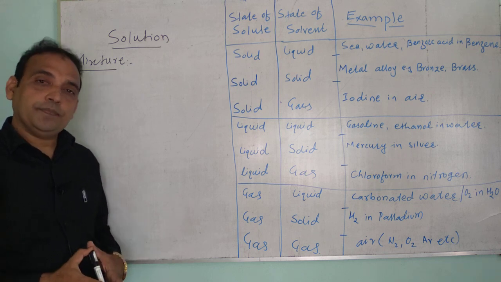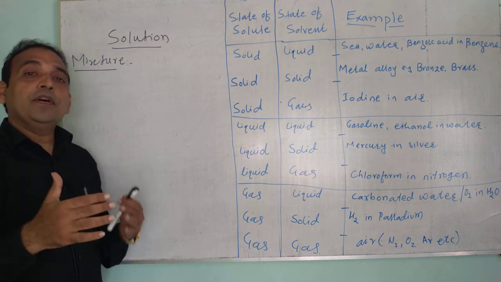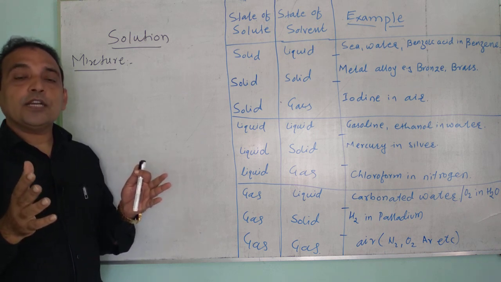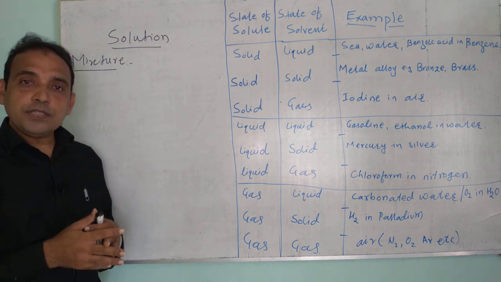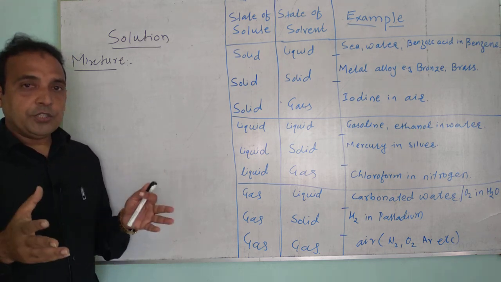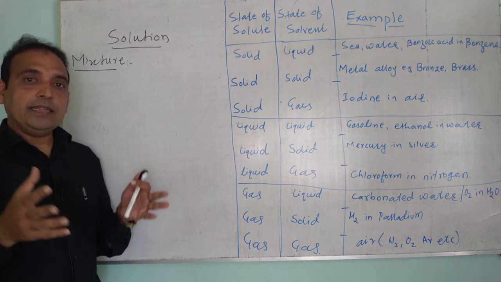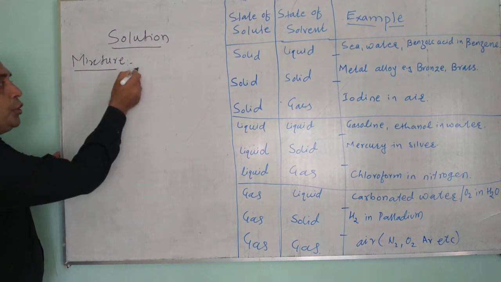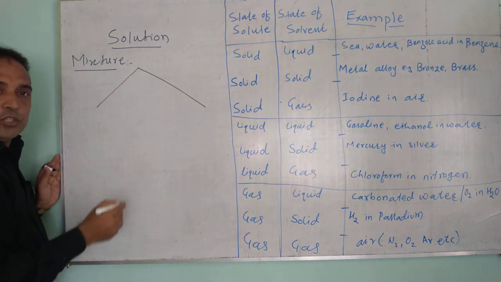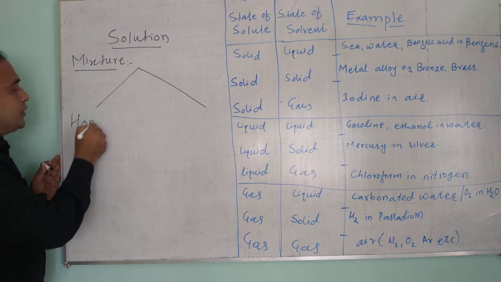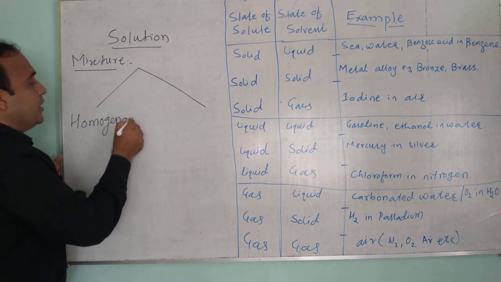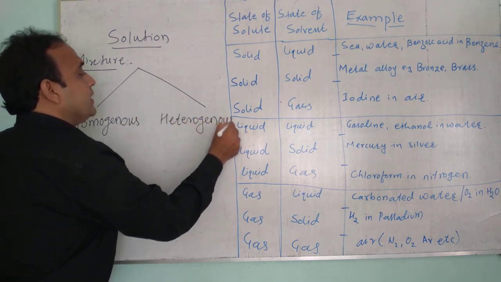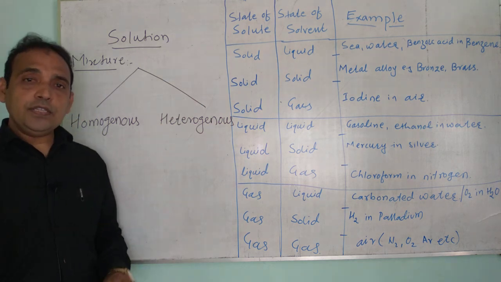Now what is mixture and what are the different types of mixture? Mixture means the combination of two or more substances. There are two different types of mixture: one is the homogeneous mixture and the second one is the heterogeneous mixture.